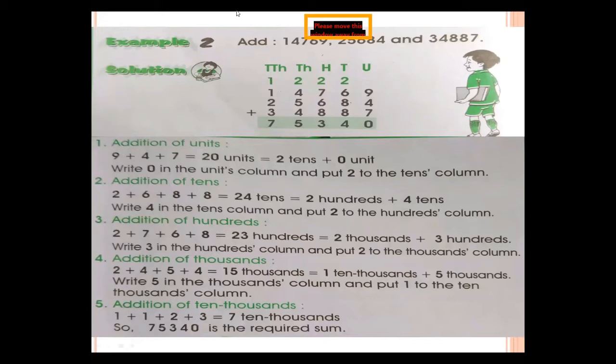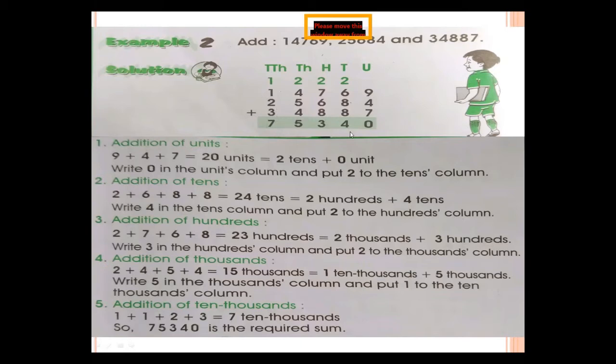So here 23, 3 comes at the place of 100, okay, and 2 shifts at the place of 1000 as a carry. Okay, now 4 plus 2, 6, 6 plus 5, 11, 11 plus 4, 15. So 5 here and 1 of this 15 shifts at the place of 10,000. Now 1 plus 1, 2, 2 plus 2, 4, and 4 plus 3, 7.